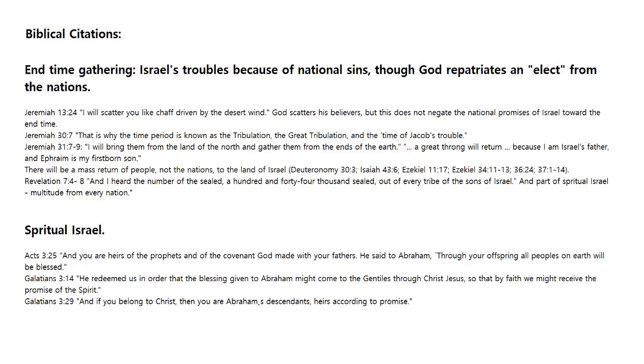Of course, then there's the idea that there's a spiritual Israel. It's a New Testament idea, in the sense that if you believe in Christ, you are part of spiritual Israel. So the gathering of nations isn't necessarily a physical, genetic regathering, but a spiritual one. And that kind of bleeds into the idea that there are 144,000 who would be gathered, as specified in Revelation, so it's not going to be huge amounts of people.